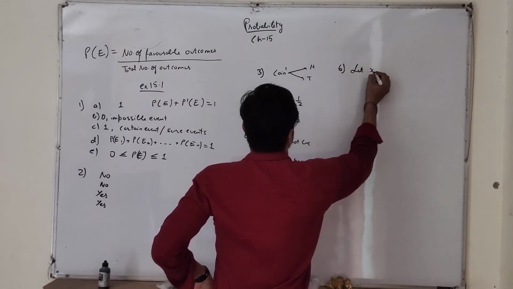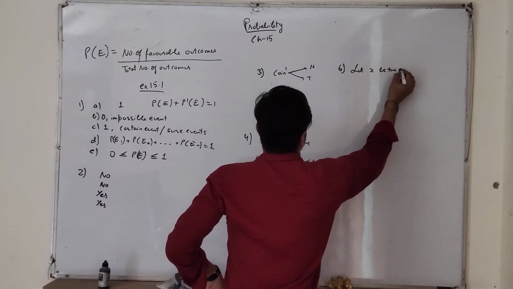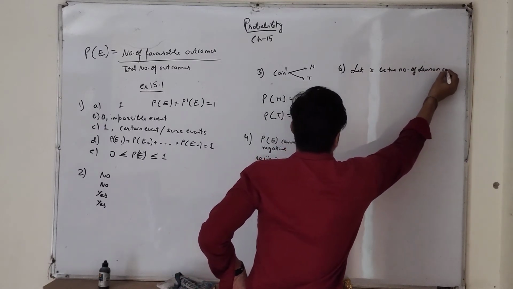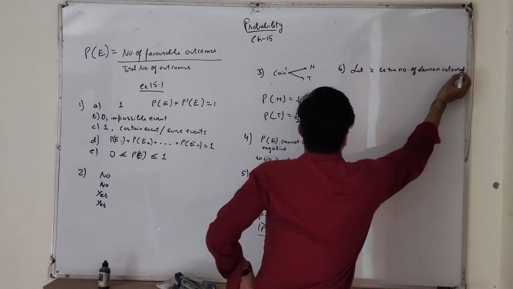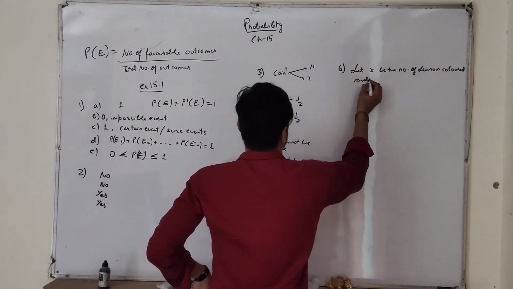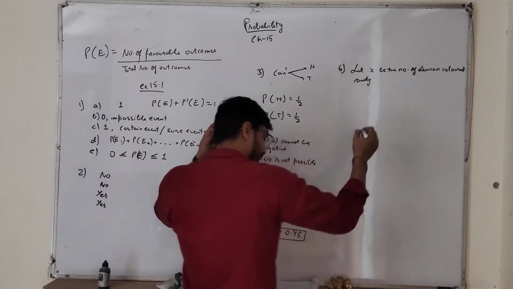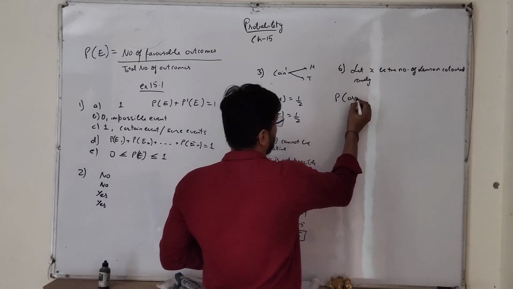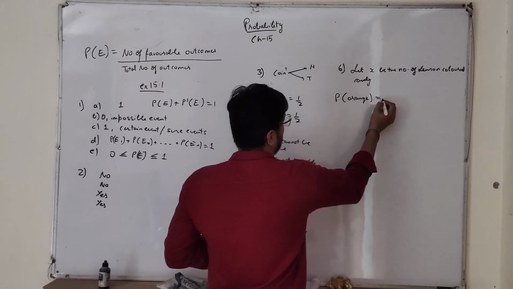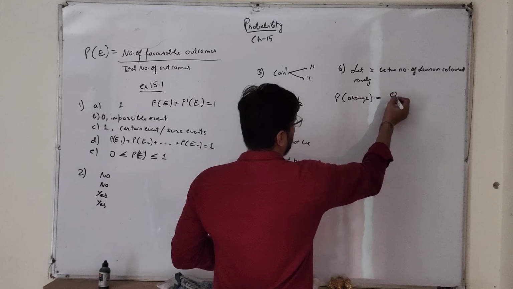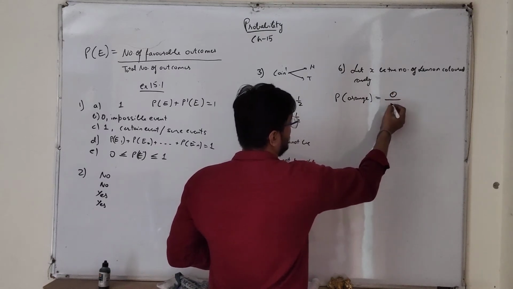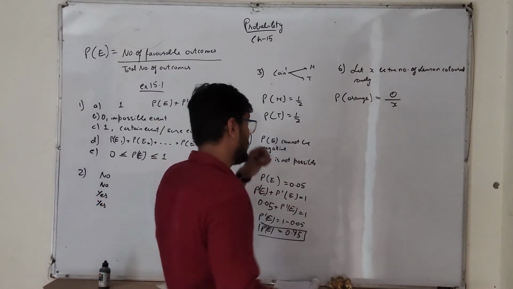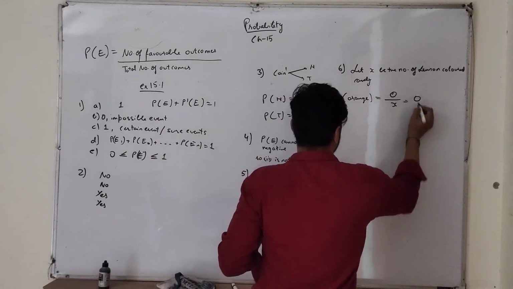Let X be the number of lemon colored candies. So probability of orange is the number of orange candies, 0, upon total candies X, because only lemon colored candies are there. So 0 upon X is 0.